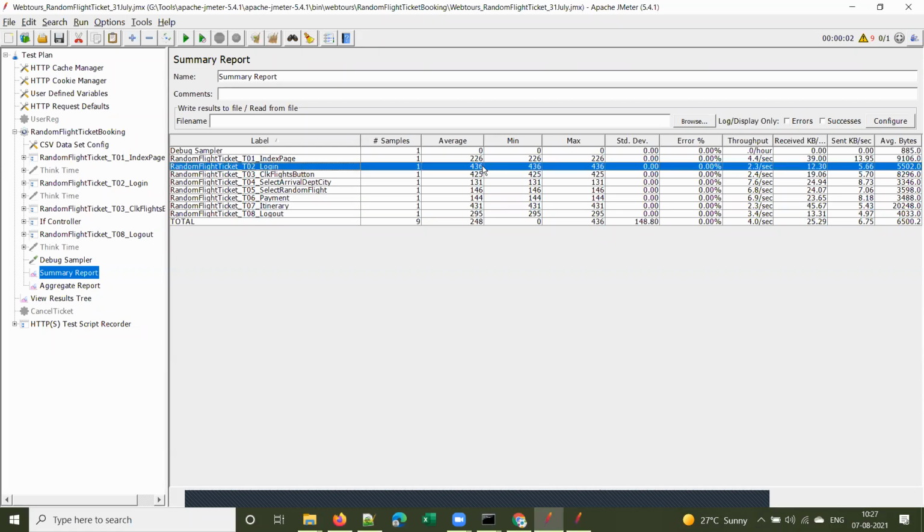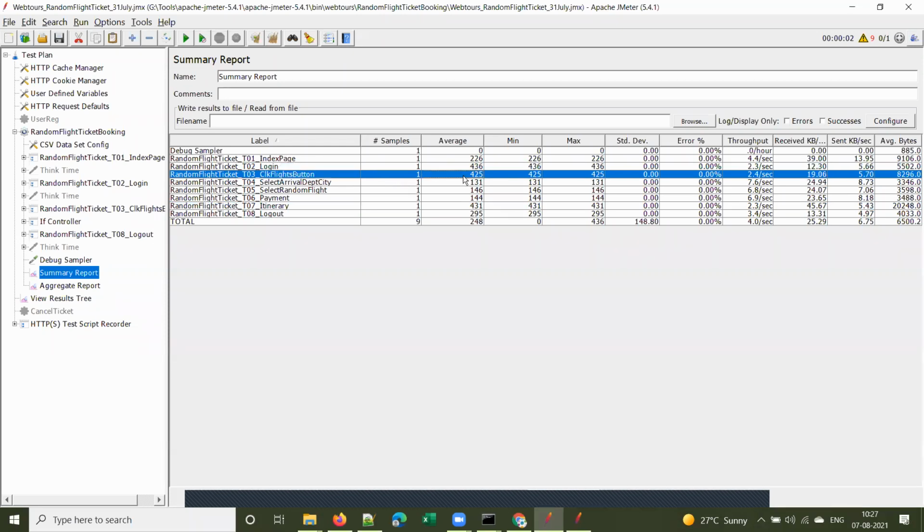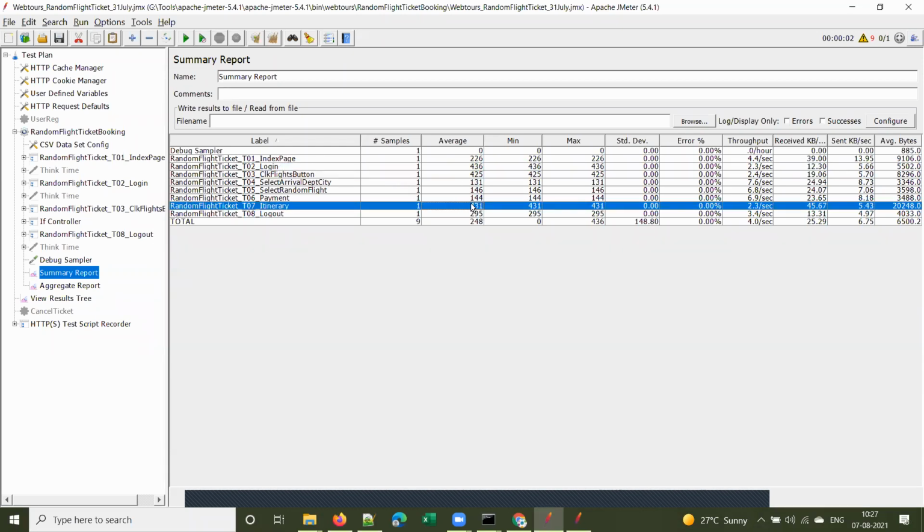Okay, login took 436. In most of the applications, login will take some time because it has to validate the credentials and all, right? And like the itinerary page, one more page took 431 milliseconds, right? And you can see what these columns are: average, min, max, response times, and standard deviation.